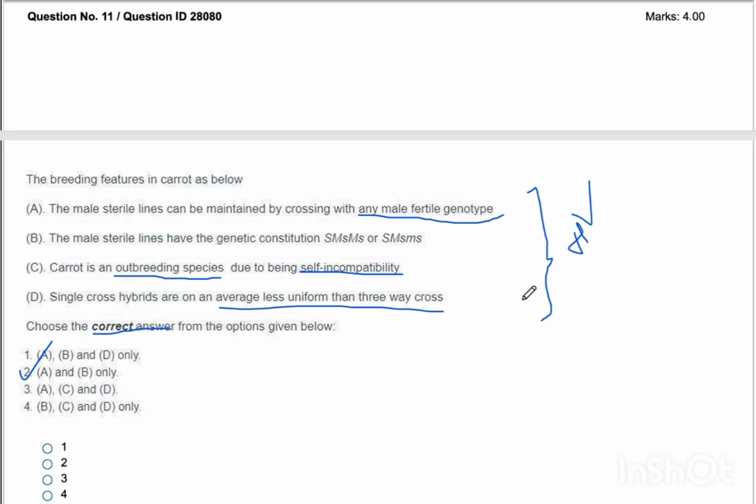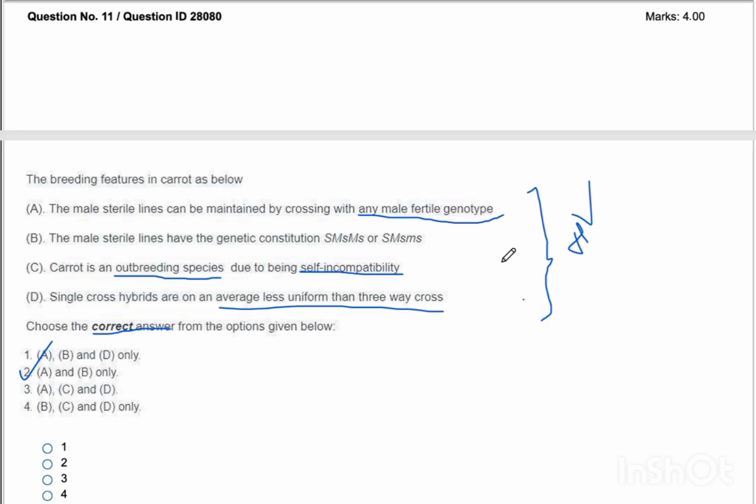Okay, first of all, let's analyze the first statement. The male sterile lines is maintained by crossing with any male fertile genotype, and the statement in the handbook is the male sterile line is maintained by crossing it with male fertile sister line, and hence that statement is true. Now let's see the second statement.